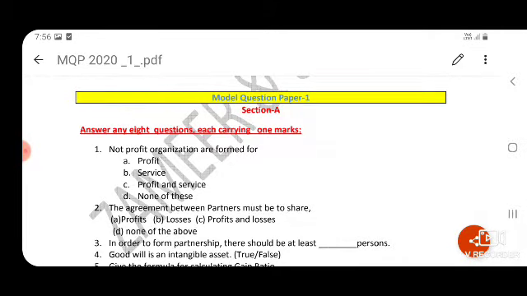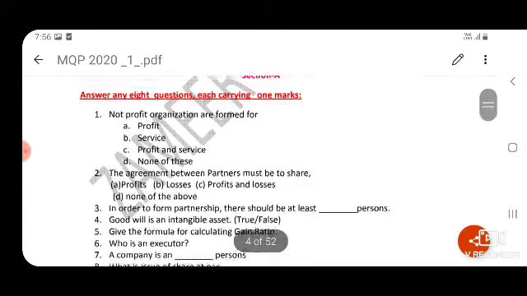So today I am going to discuss model question paper 1 as per this syllabus. 1 mark questions and 2 marks questions I will discuss in today's session. In 1 mark questions you will get 10 questions. Out of 10 you have to answer any 8.